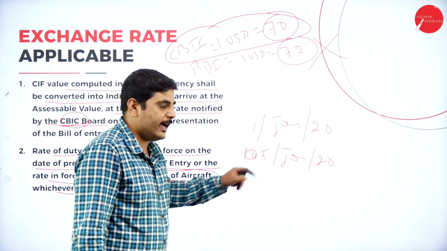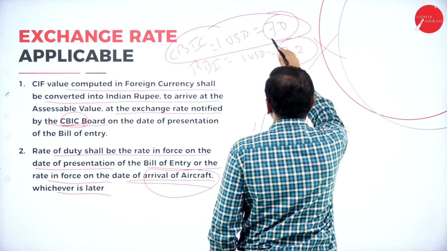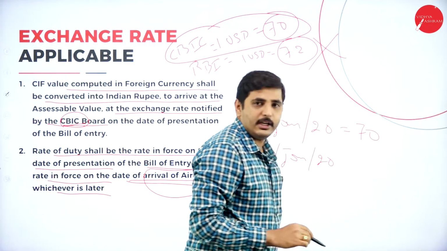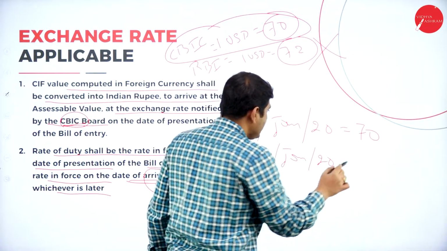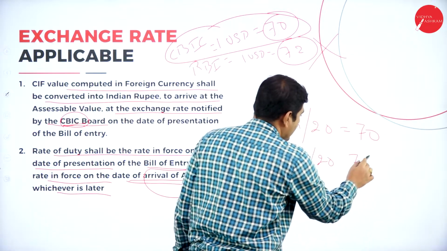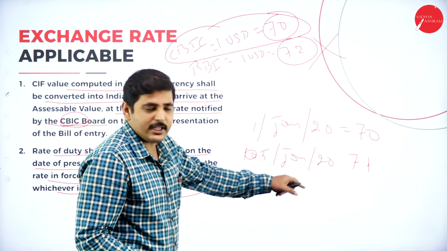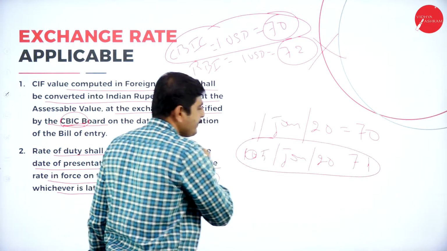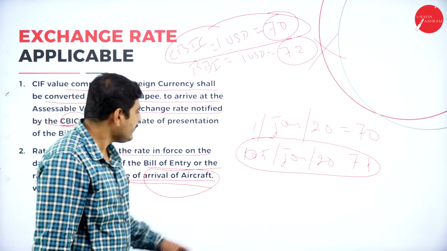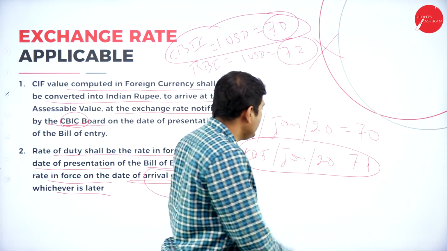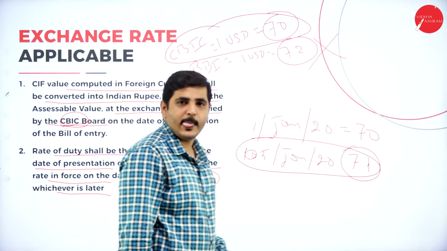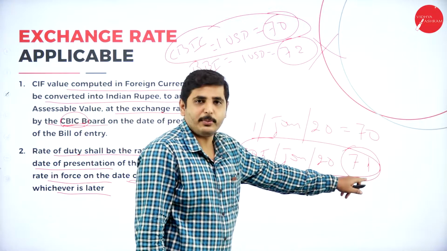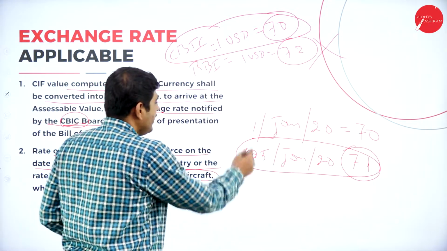On the first date CBIC valued the Indian rupee at 70 rupees, and on the later date it is 71 rupees. So what amount do we have to consider? Whichever is later, and the later is 15th Jan 2020. On this day the value of the Indian rupee is 71 rupees. We should consider this amount, not the earlier amount.